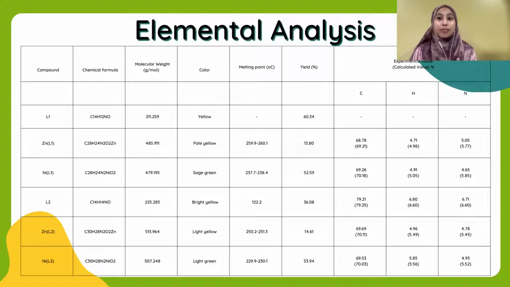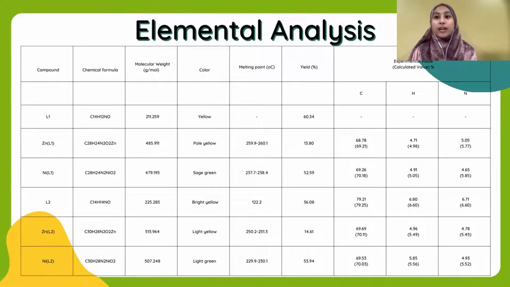Ligands possess melting points in the range of 120 degrees Celsius to 123 degrees Celsius. Meanwhile, the metal complexes were above 200 degrees Celsius until decomposed. The yield percentage of ligands and their metal complexes are tabulated in the table below.